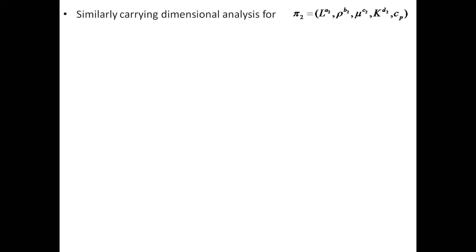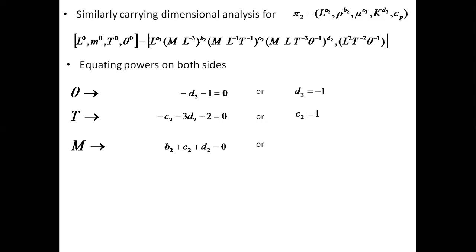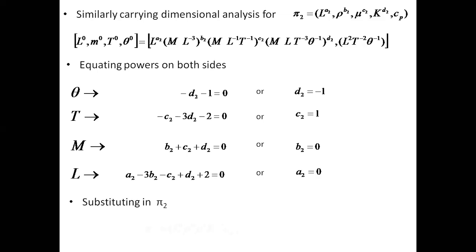Next, similarly, we will carry out the dimensional analysis for the second pi term. Write all the terms in terms of fundamental units, then equate the powers on both sides. Then we get the values d2, c2, b2, a2.